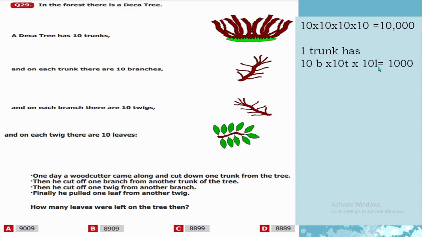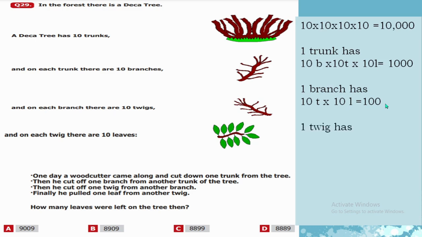So basically, he cut 1000 leaves. Then he cut off one branch from another trunk. One branch has 10 twigs multiplied by 10 leaves, because each twig has 10 leaves. So the answer is 100.